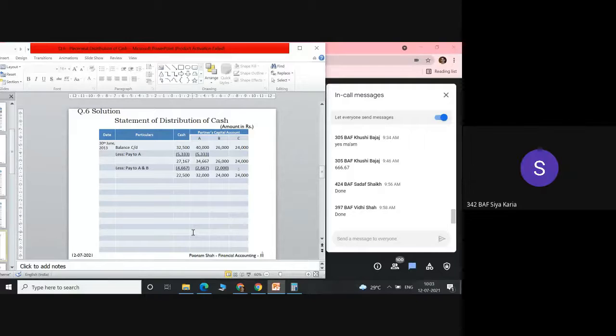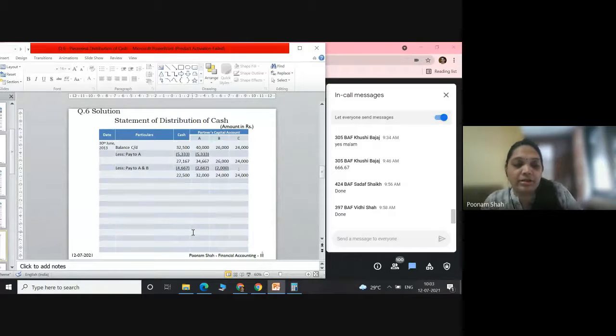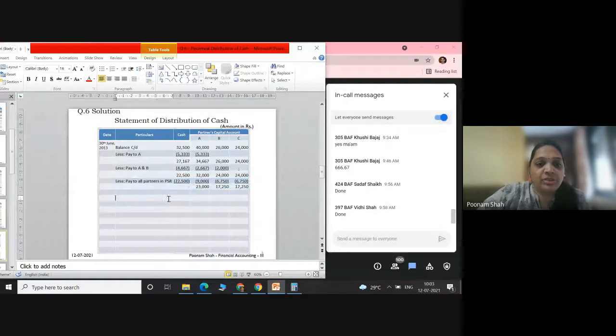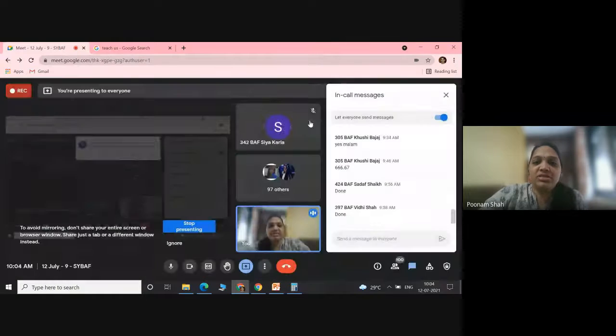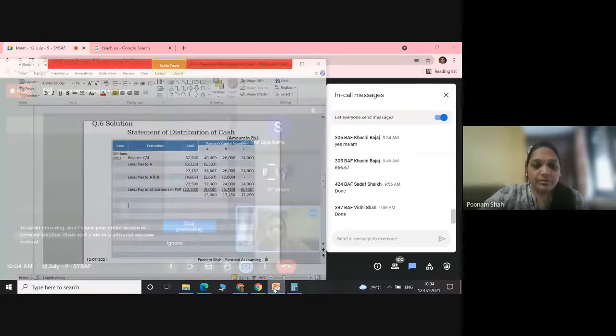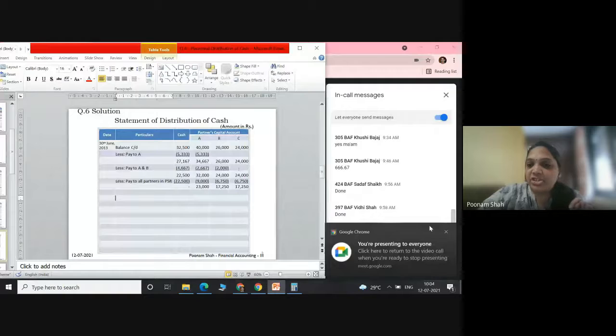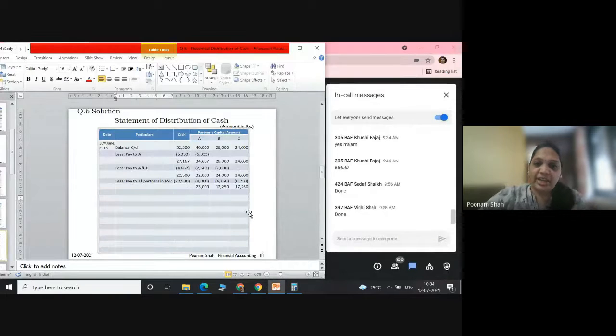So what will you do with this 22,500? Pay to all partners in PSR. Completely agree. Thank you very much. So pay to all partners in profit sharing ratio 22,500. The profit sharing ratio is 4:3:3. So when I divide it in 4:3:3, A is getting 9,000 and B and C, each of them, are getting 6,750. And still they have capital balance left: 23,000 for A and 17,250 each for B and C.